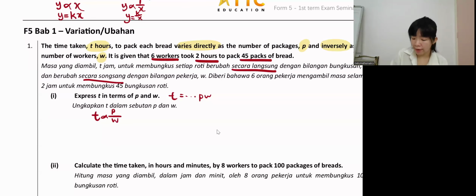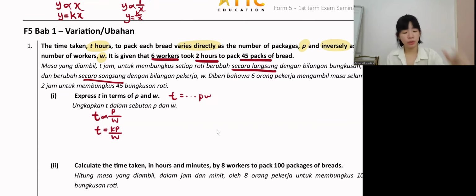Okay, so this is called varies directly as P, inversely as W. Then next, T equal. Once you change to equal, we need to add K, correct? So K, P over W. Now, first thing, we need to find K. So sub everything in it to find K.